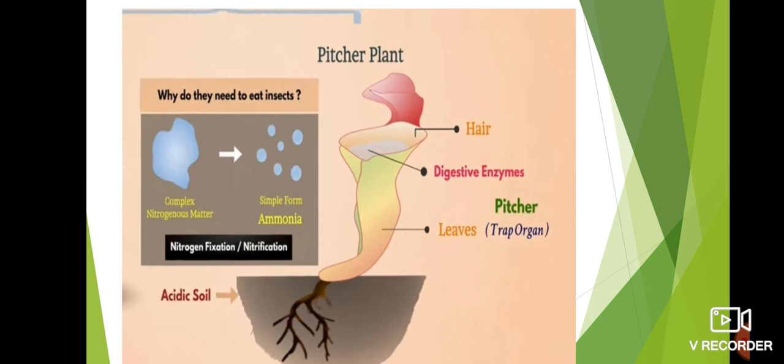The question is, why do they need to eat insects? There is a need to convert complex matter into simple matter. This job is done by Rhizobium bacteria. The process of converting complex matter into a simple form, such as ammonia, that can be used by plants is called nitrogen fixation or nitrification. Because of acidic solution, the process cannot be completed. In such a case, the plant searches for other sources of food, which is the insect.